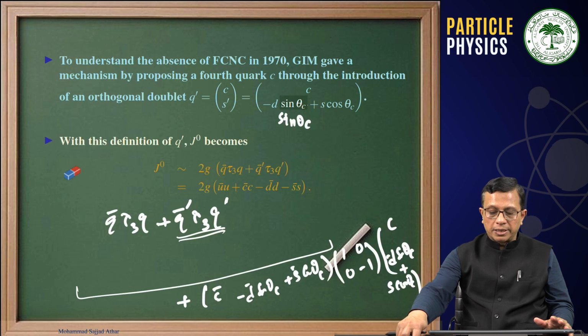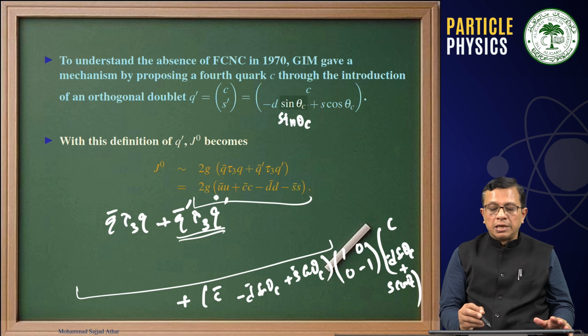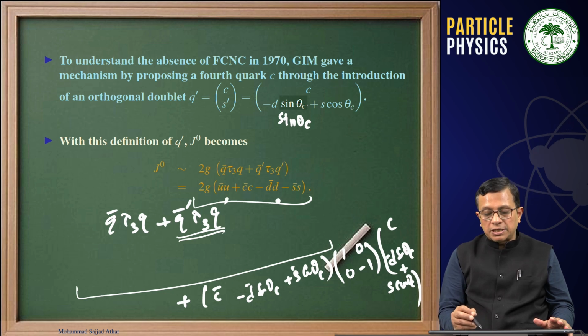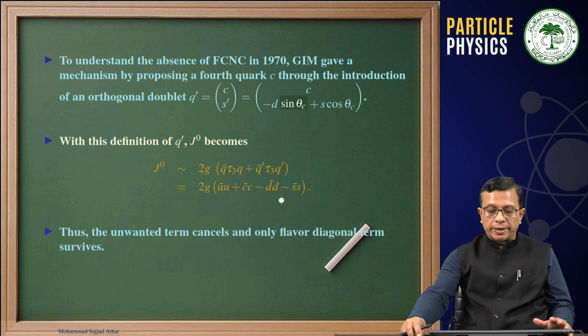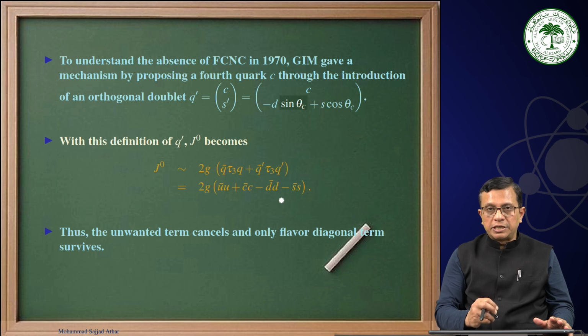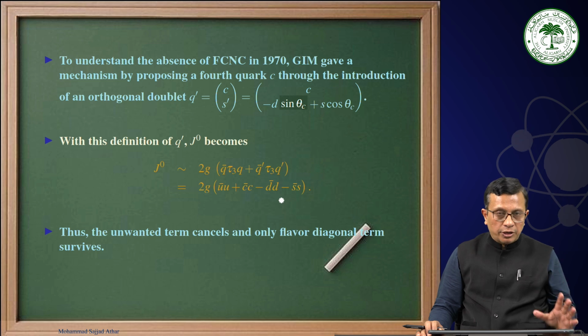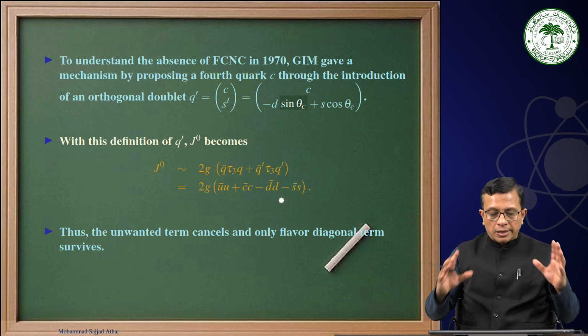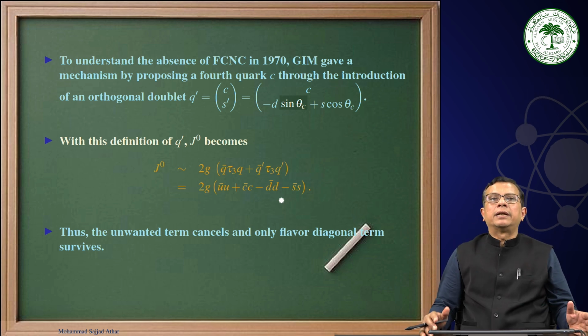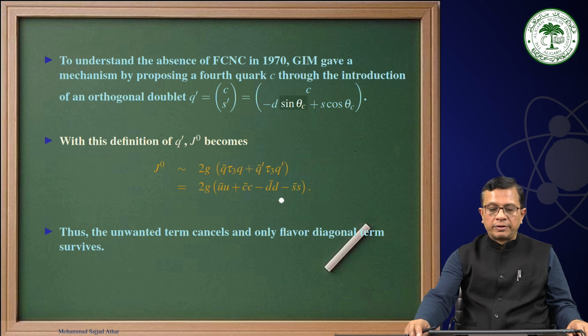Therefore, the important point is, when you consider this case, you are getting a term that is 2G times U bar U plus C bar C minus D bar D minus S bar S. And thus the unwanted term cancels and only the flavor diagonal terms survive: U bar U, C bar C, D bar D and S bar S. This is how he proposed a new doublet, that is C, S prime, and we were able to understand why flavor changing neutral currents have not been observed in nature.